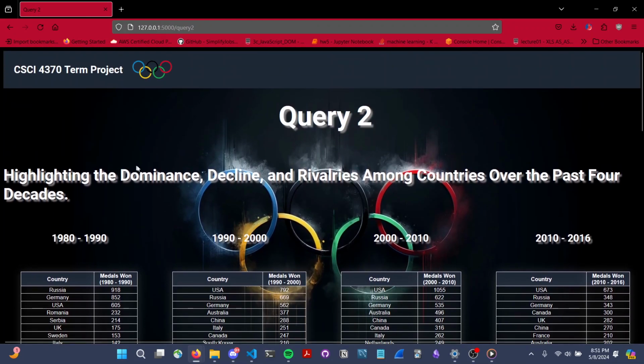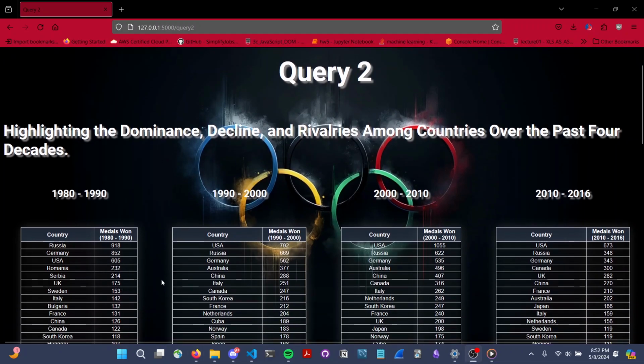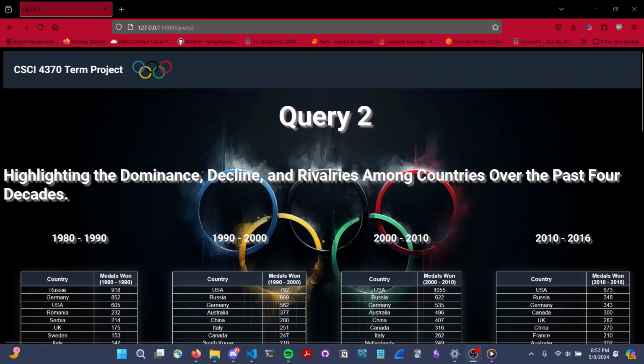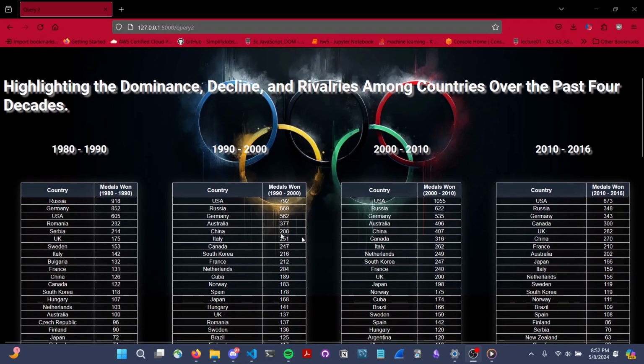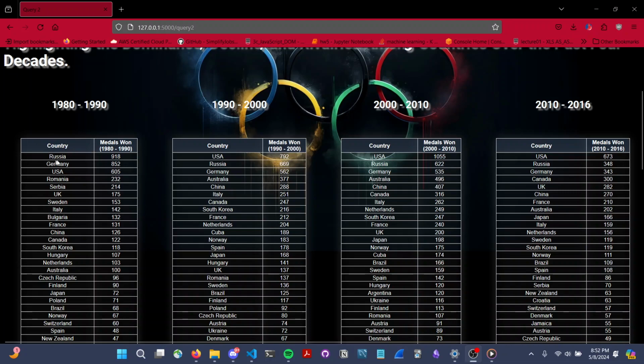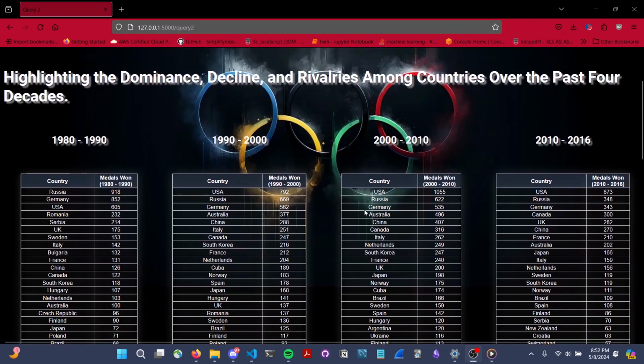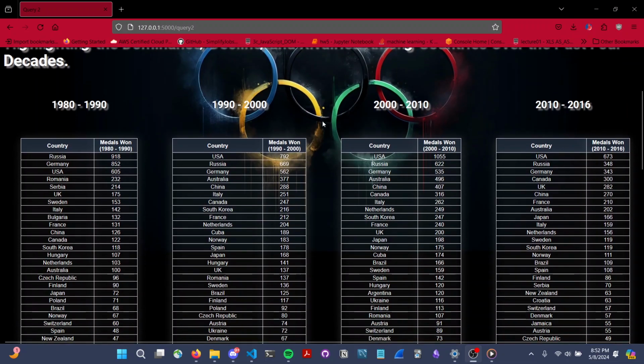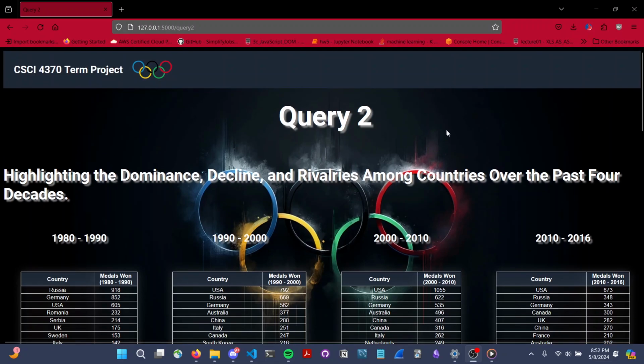All right, so for query 2, we wanted to take a look at the amount of medals won by each country across 4 decades. So as you can see here, we use the same 4 decade ranges. And in the left column, we have the country, and in the right column, we have the corresponding number of medals won by that country in that decade. So this is a pretty interesting query. We can see either the rise in performance of a country throughout the years or the drop of a country's performance. So yeah, that's our second query.